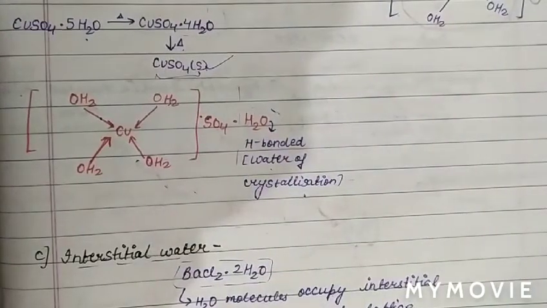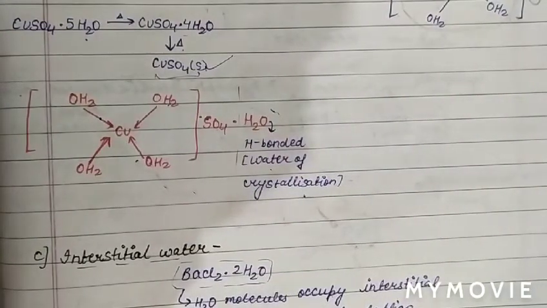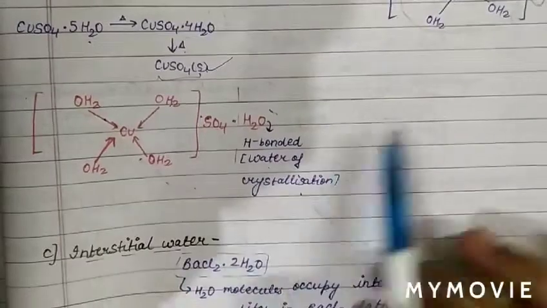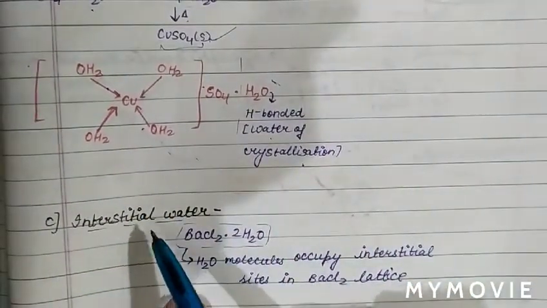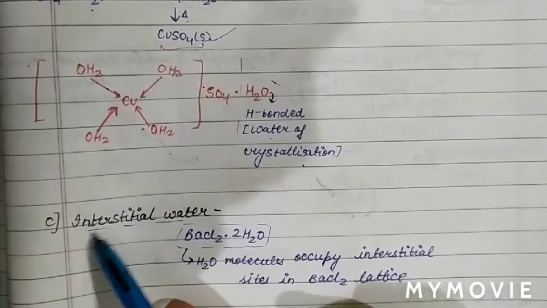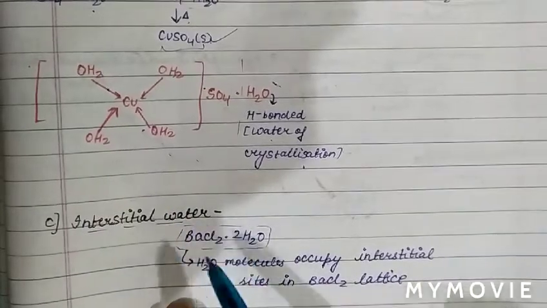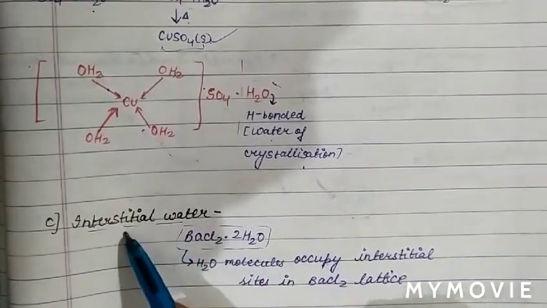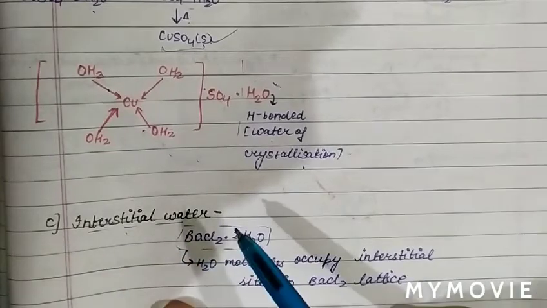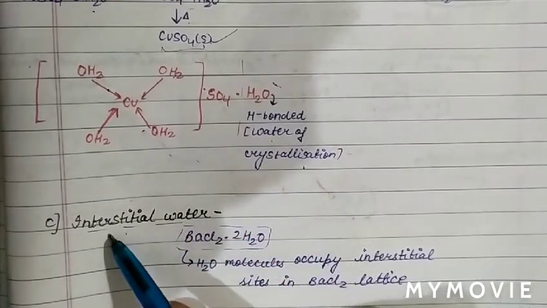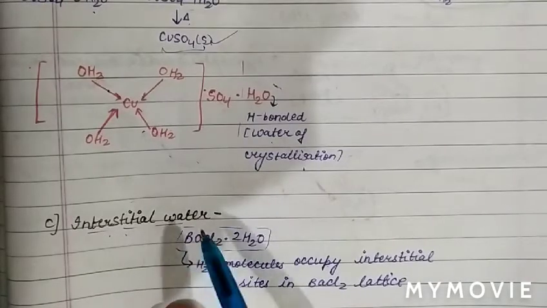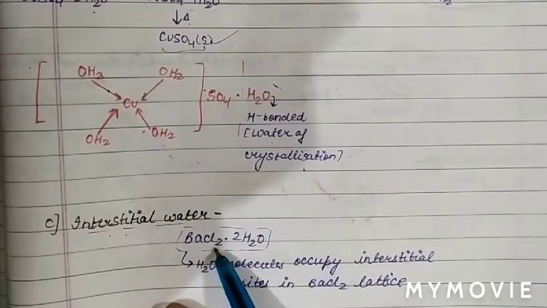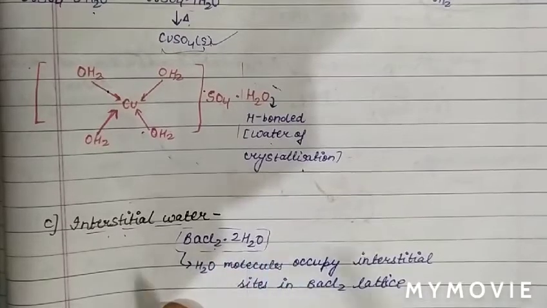Now we will discuss the interstitial water. As we know, interstitial space is basically a vacant space inside the lattice. So basically a vacant space which is occupied by any molecule, atom or compound, we call interstitial space. For example, interstitial water example is BaCl2.2H2O.